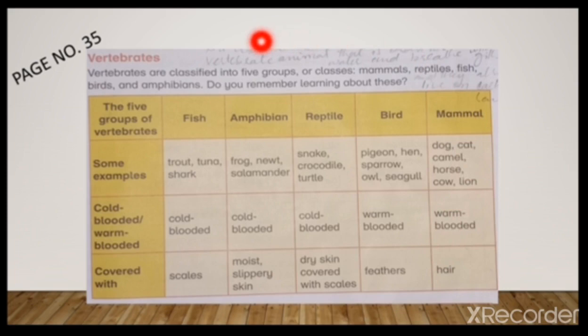Student, on this page we learn that vertebrates are those who have a backbone, and vertebrates are further divided into 5 groups. These are mammal, bird, reptile, amphibian, and fish. And we also learn the examples, and whether they are cold-blooded or warm-blooded. And we also learn about their skin.